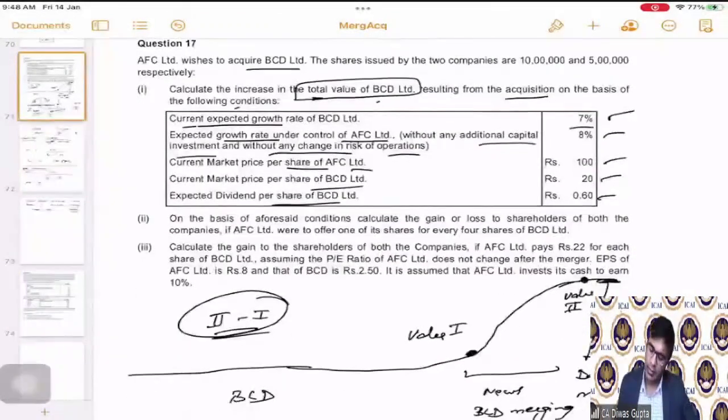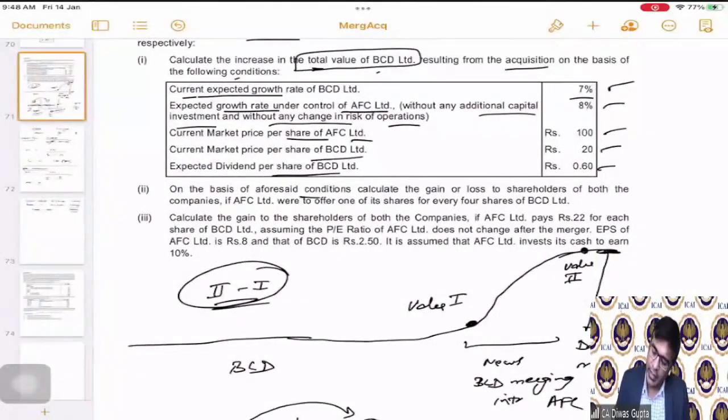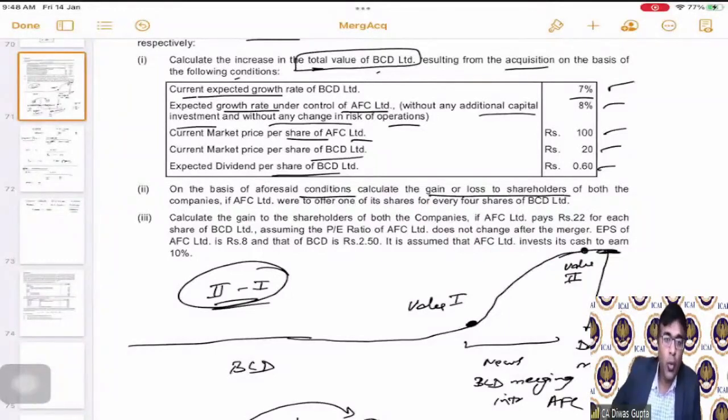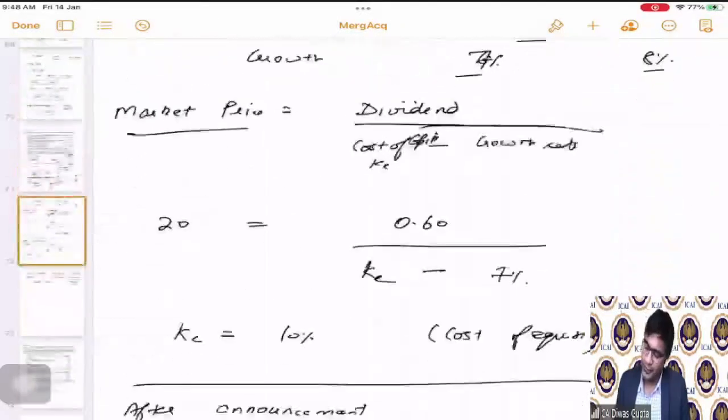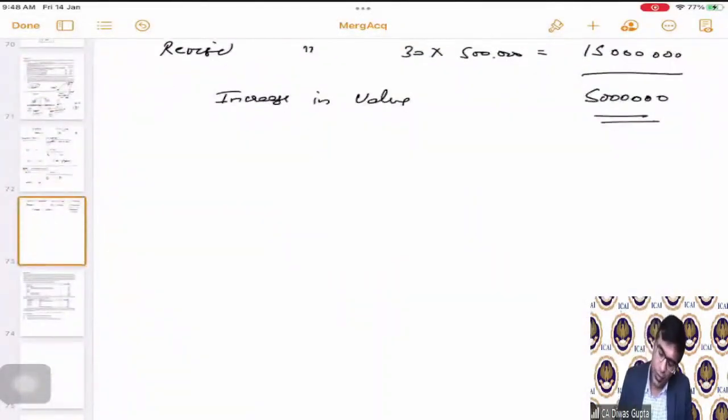Now let's go to the second part. On the basis of aforesaid conditions, calculate the gain or loss to the shareholders of both the companies if AFC Limited were to offer one of its shares for every 4 shares held for BCD. 1:4 is the exchange ratio. So second part.